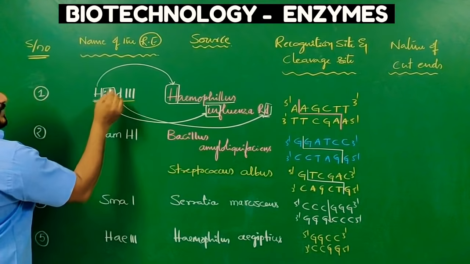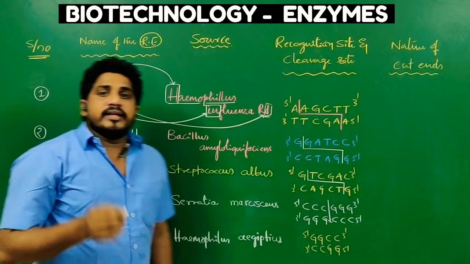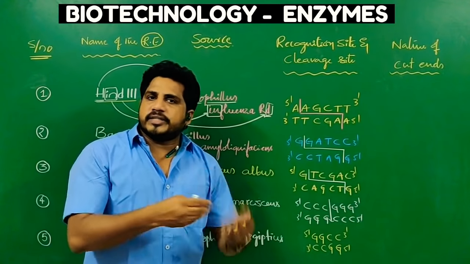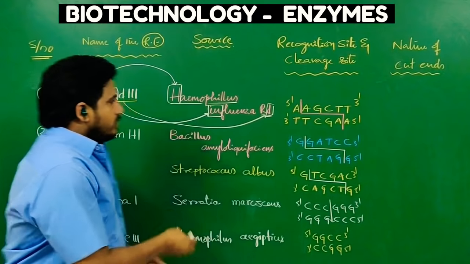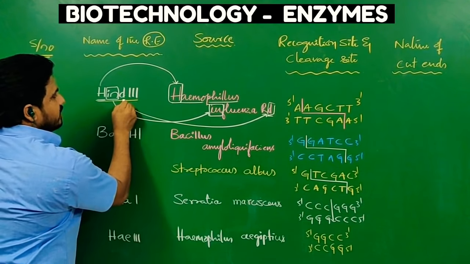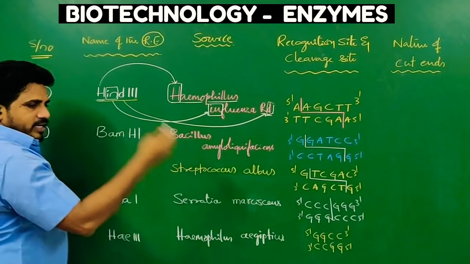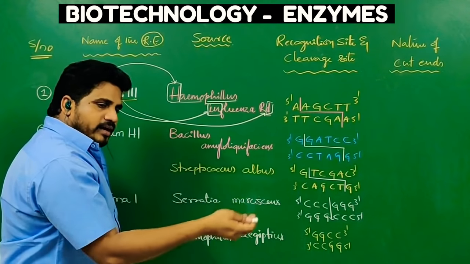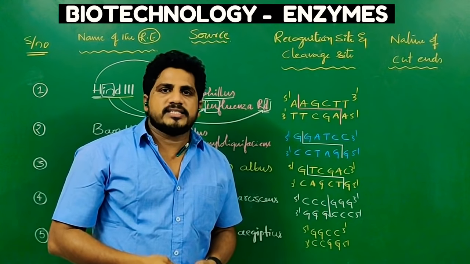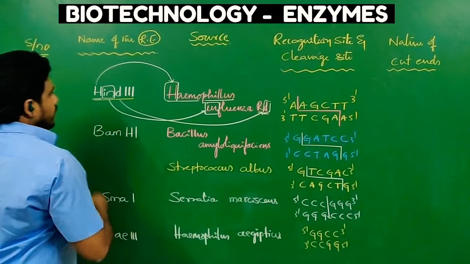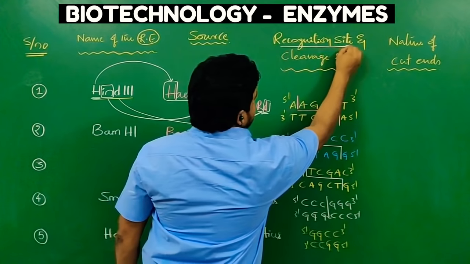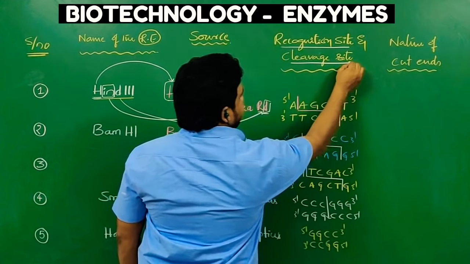So this is why there are so many: HIND1, HIND2, HIND3. The numbering is given according to the order of their discovery. But what does HIND mean? Haemophilus influenzae D strain, and the labeling is 3. Like that HIND1, HIND2, HIND3 also exist. HIND2 was probably the first restriction endonuclease to be isolated. HIND3 acts on a particular recognition sequence site as well as a cleavage site.